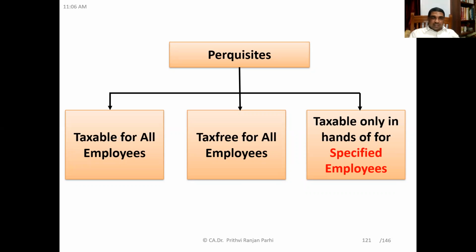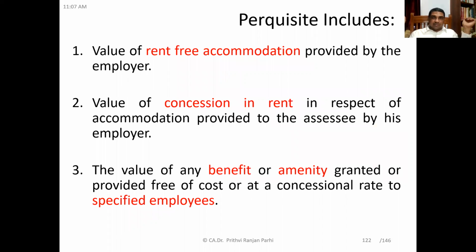First, there will be some perquisites which will be taxable for all employees. Secondly, there is one more category of perquisites which are tax-free for all employees. They don't have to pay tax on that. Third, there are some perquisites which are taxable only in the hands of specified employees. Now, this question might be coming to your mind: who are these specified employees? We'll be understanding who they are, because there are some perquisites which are taxable only for them, not for other employees. This is how we'll proceed to understand the concept of perquisite.